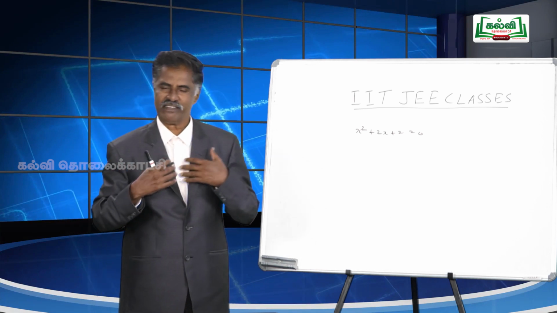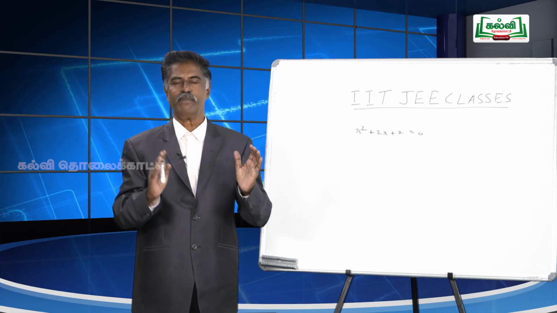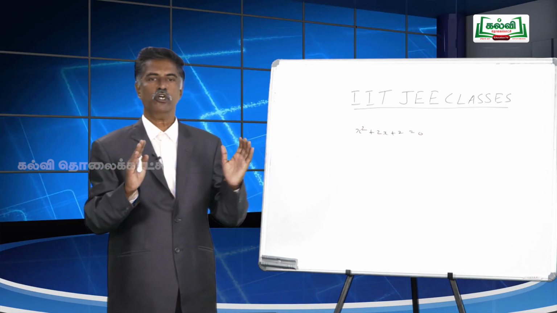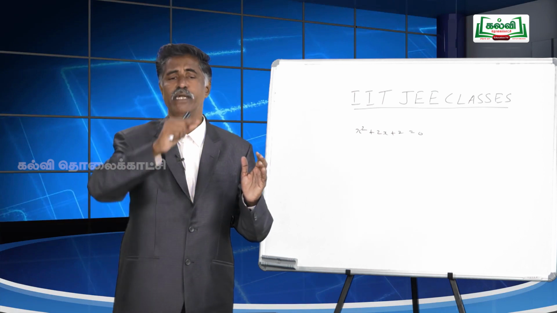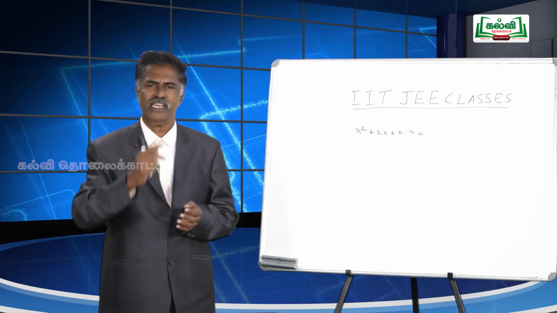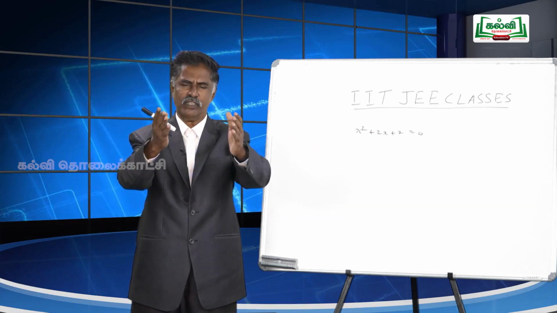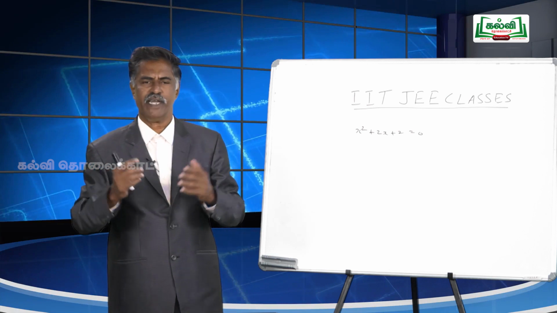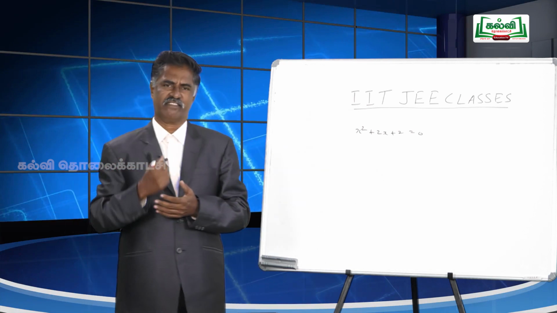My dear students, I know very well you have learnt alpha square plus beta square, alpha cube plus beta cube. Of course, you might have learned how to find alpha power 4 and beta power 4. But now the question is alpha power 15 plus beta power 15. And of course, the answers given are 512, minus 512, minus 256 and 256. What is the correct answer?